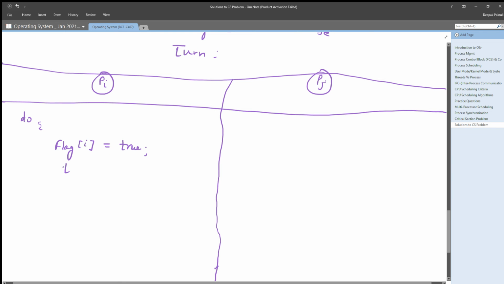Next, it needs to set turn for the other process, and it needs to check these two conditions: flag of the other process as well as value of turn for the other process.